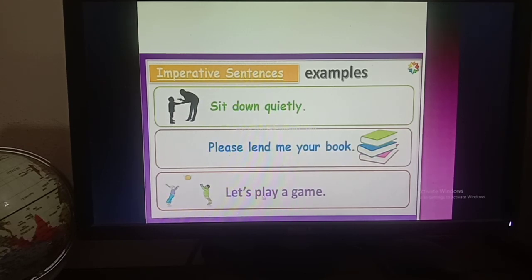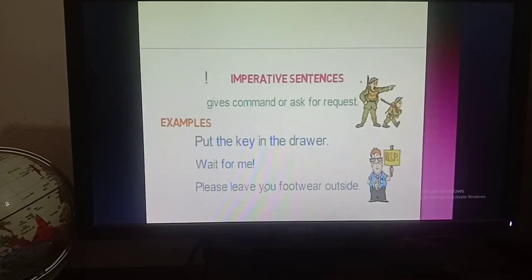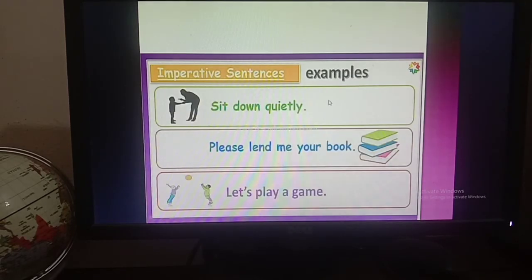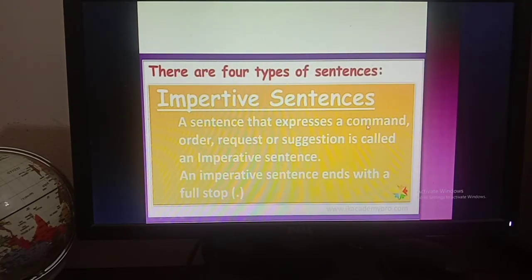Okay, then: Let's play a game. So what is let's play a game? There is an offer. So when there is an offer, order or request, you have to understand that this is an imperative sentence. There are more examples. For an imperative sentence you have to remember that it gives us a command or asks for a request. Boys, you have to memorize these four things: command, order, request or suggestion.